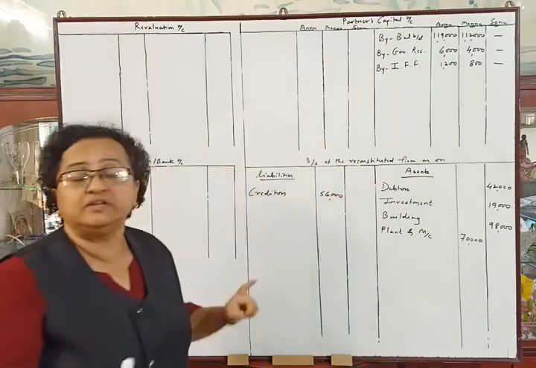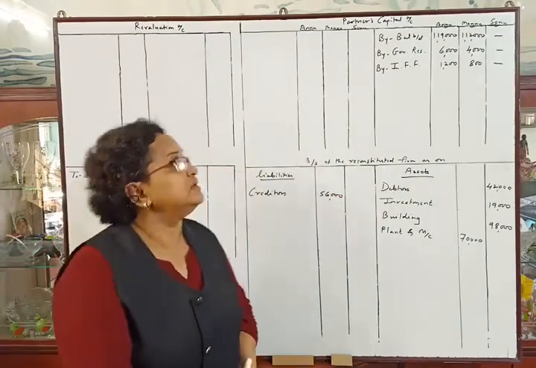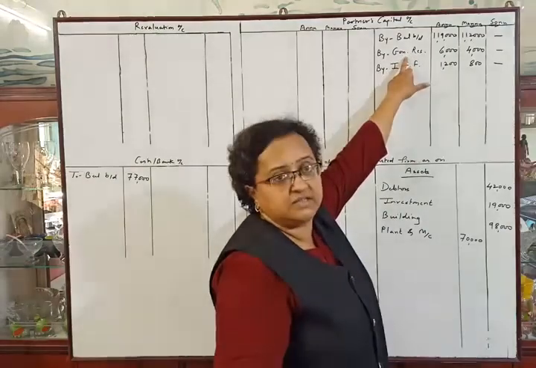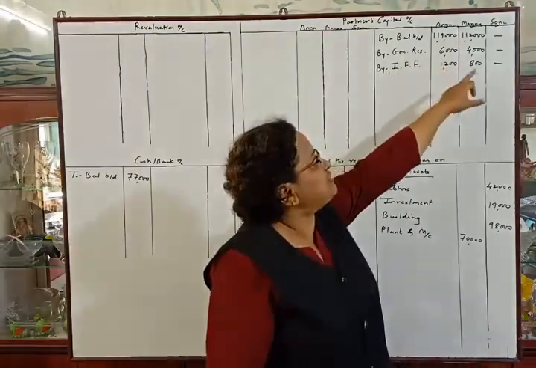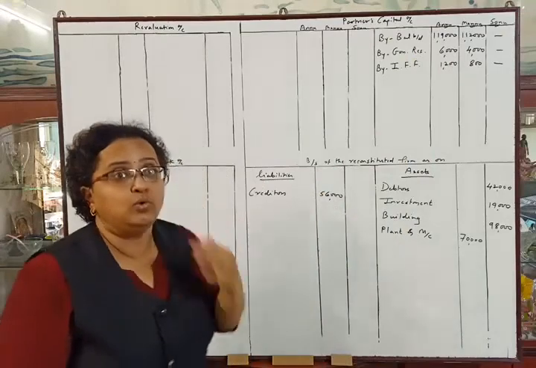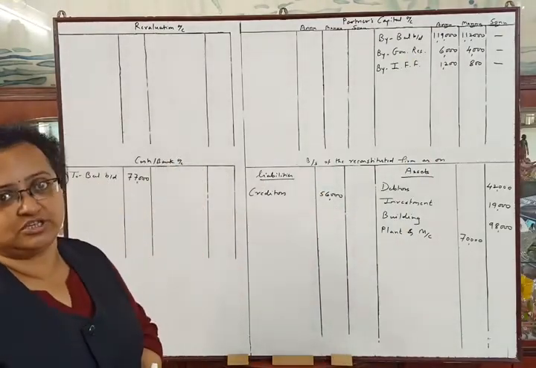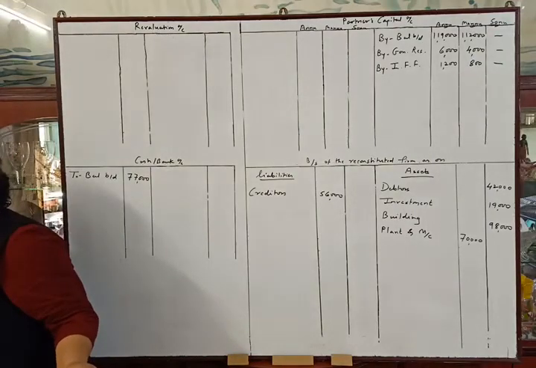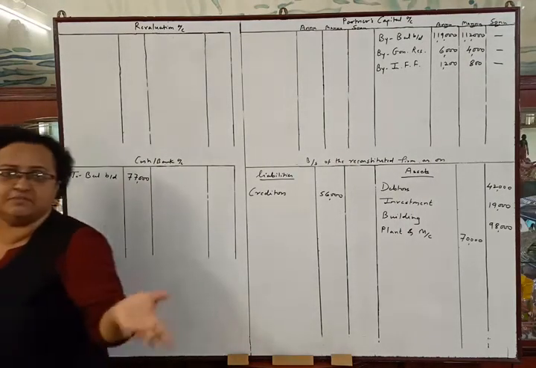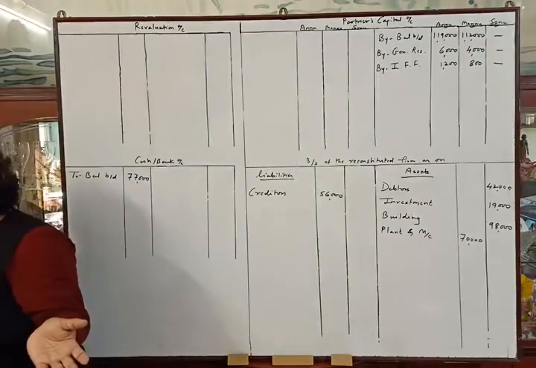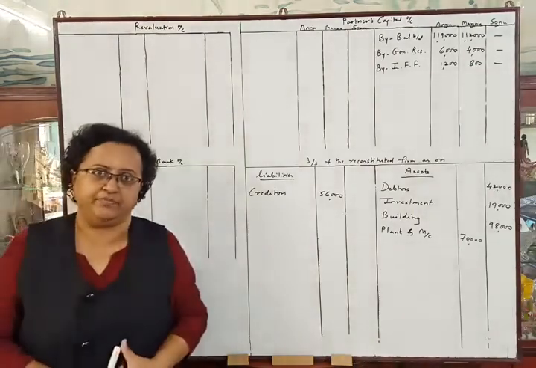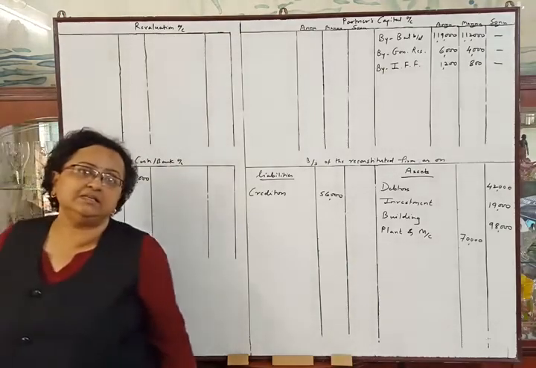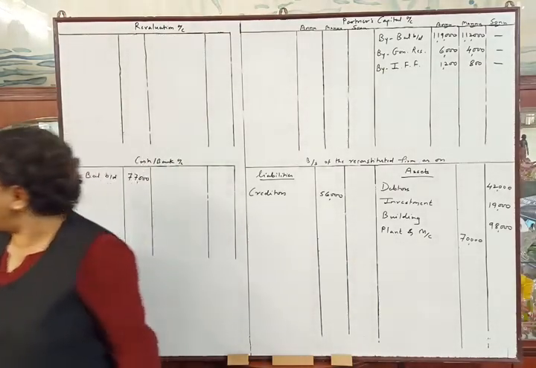Then they have given us general reserve rupees 10,000. So the general reserve will be transferred and distributed between the old partners in their old ratio. So 6,000 and 4,000. Now in case of investment fluctuation fund, in the liability side it is given rupees 4,000, and on the asset side they told us that there is fluctuation in the value of investment.